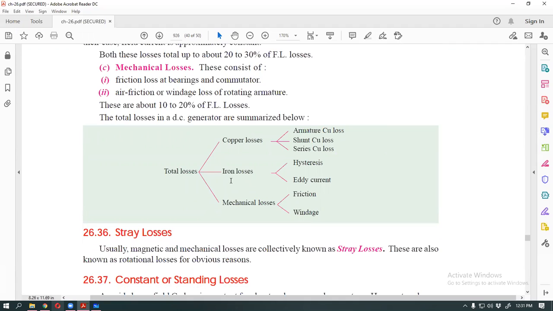Now another name. These three losses together are called total loss. Total loss means total copper loss, total iron loss, and total mechanical loss. Suppose this loss is 5 watt, this is 5 watt, this is 5 watt, also this is 2 watt. Suppose this is 10 watt and this is 5 watt. So total is the total loss.